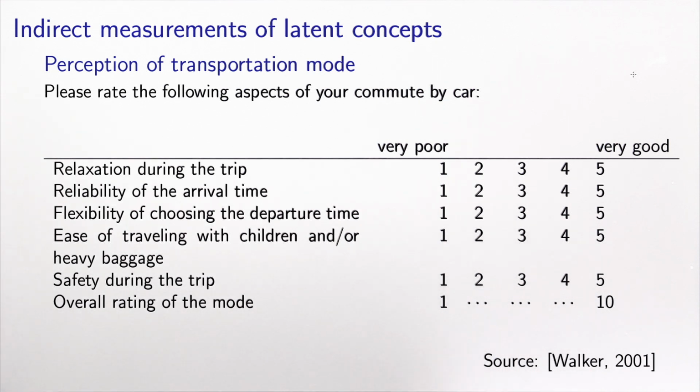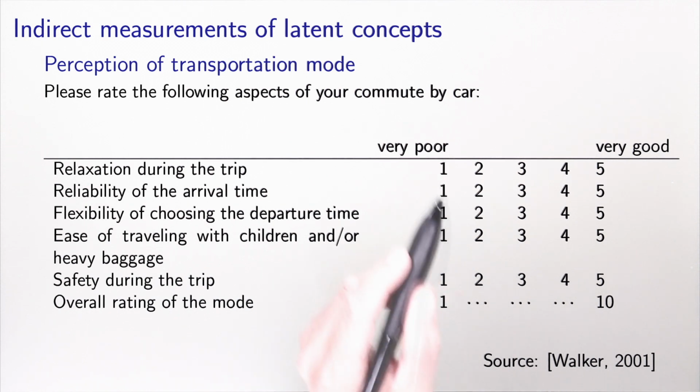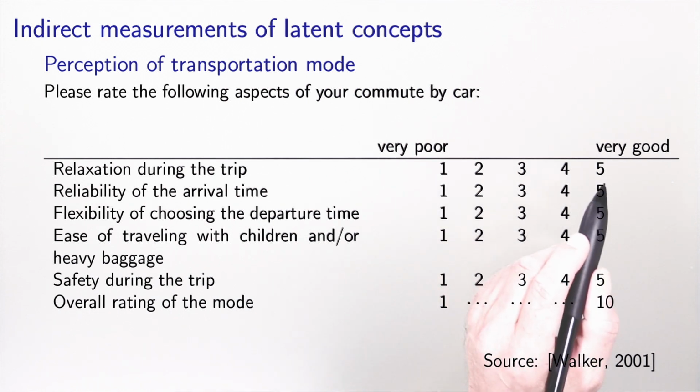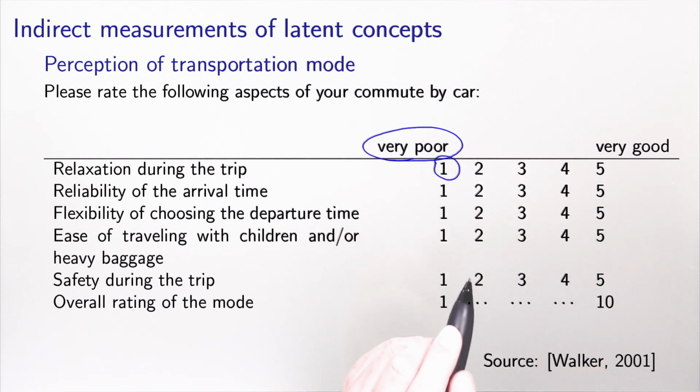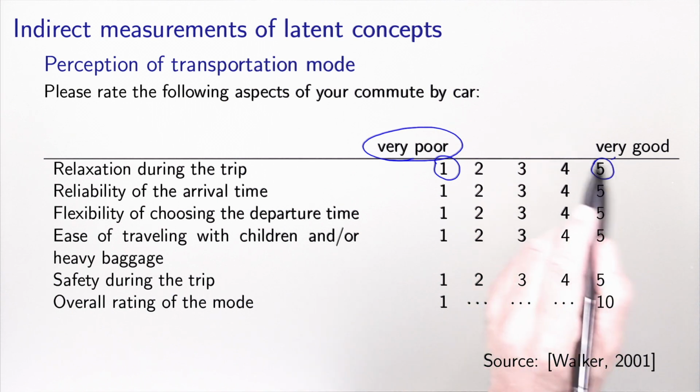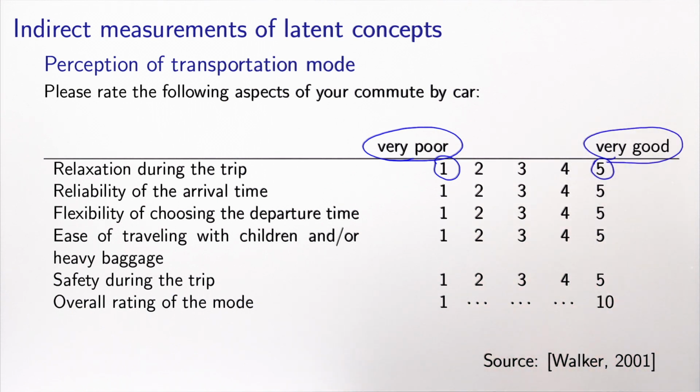So the question that we ask respondents is the following. Please rate the following aspects of your commute by car. And then we list several aspects. And for each aspect, we ask the respondent to evaluate it on a scale that ranges from 1 to 5, where 1 is associated to very poor and 5 associated to very good.